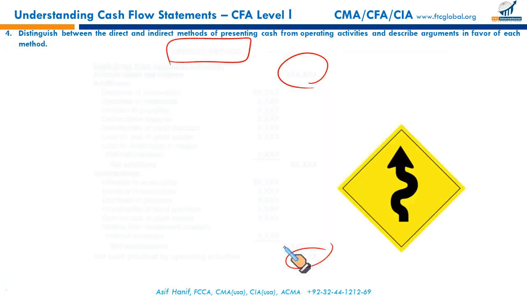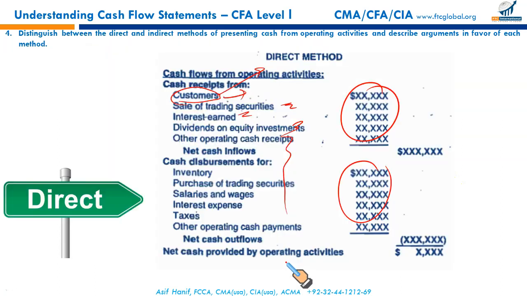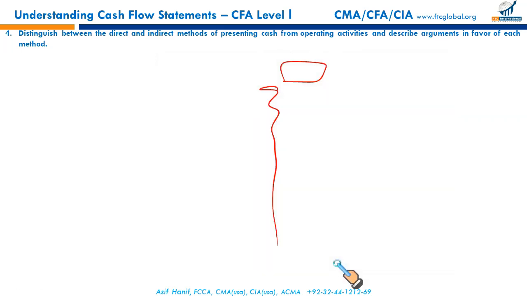But in the indirect method, you just need a trial balance and a balance sheet, and you just take these numbers from the trial balance and balance sheet, and there you go. But in the direct method, you have to drill deeper. You have to find information in a much finer way. That's why we conveniently avoid this method.